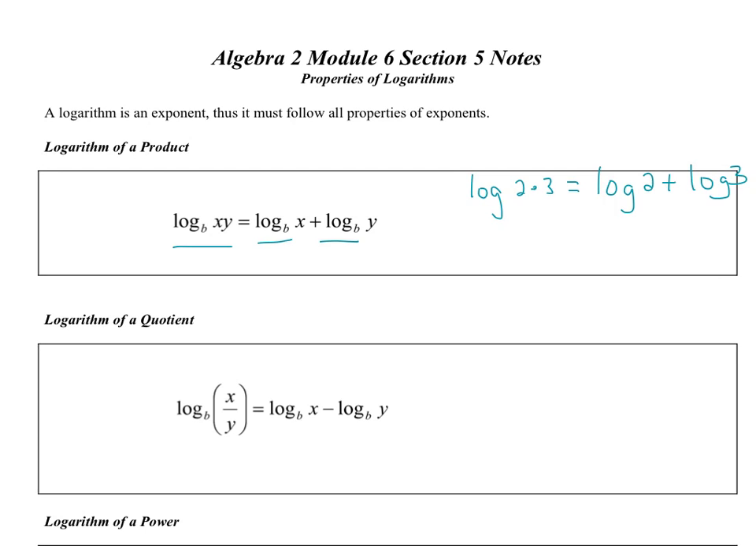The opposite is also true, where if I have two logs added together, say log of 5 plus log of 2, I can write this as log of 5 times 2, which is log of 10. So I can take one log and split it up, or I can take two logs added together and put them into one single log. And we'll have examples of both.